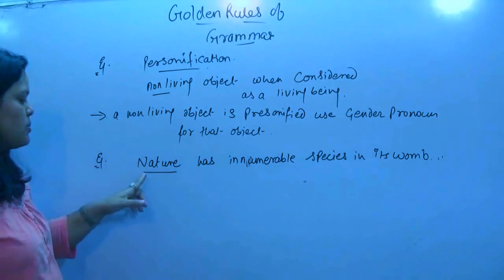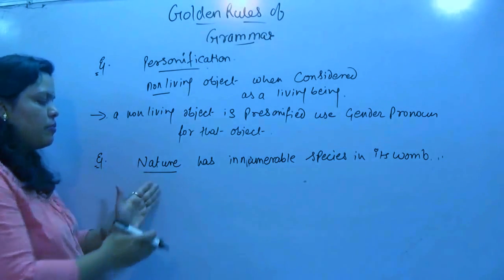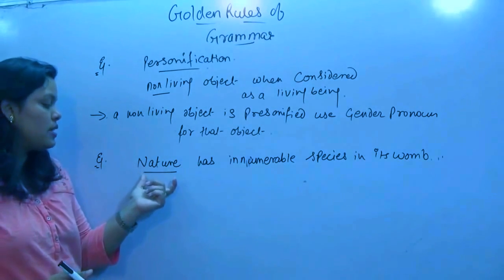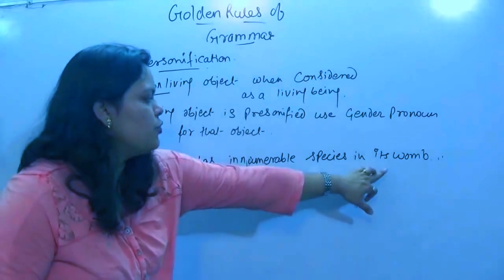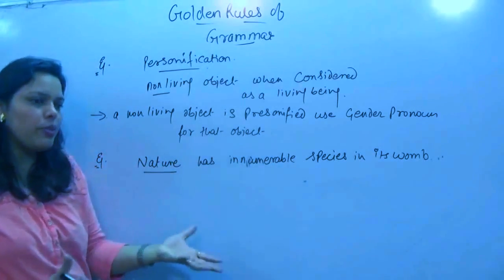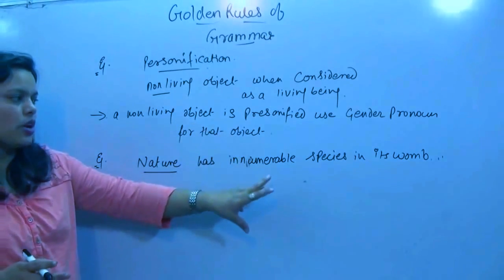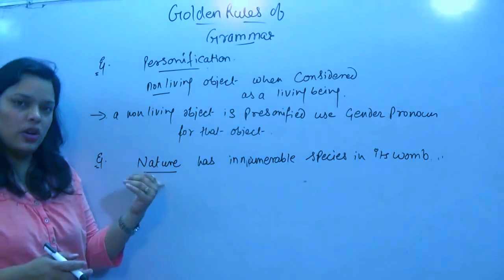We consider it as object. It is a non-living thing. But here we have personified this non-living object. How have we personified? We are saying that nature has hidden it in its womb. Womb is a part of a woman where she conceives her child. So this is a personification. This is a human characteristic which we are talking about for a non-living thing.